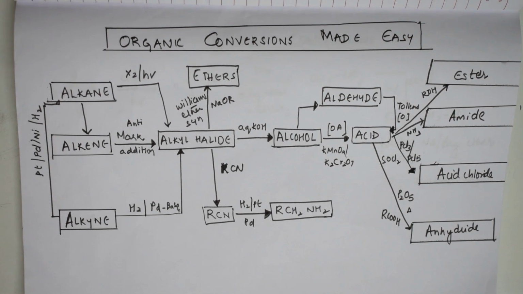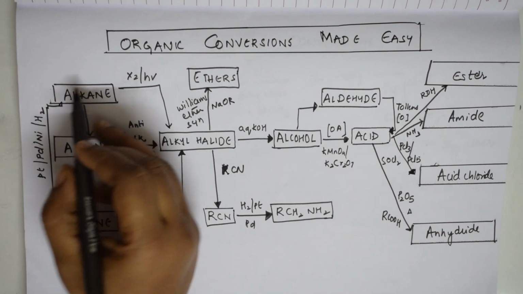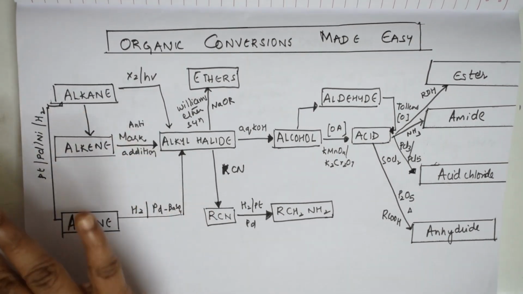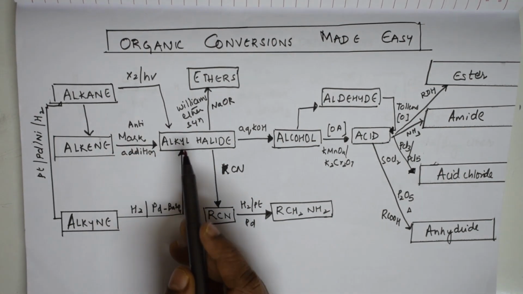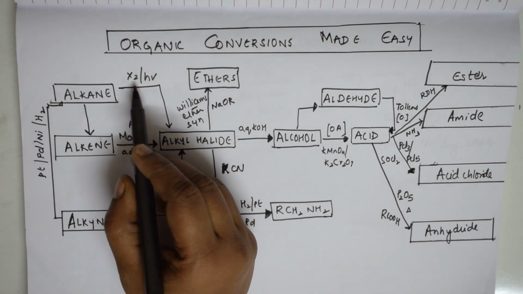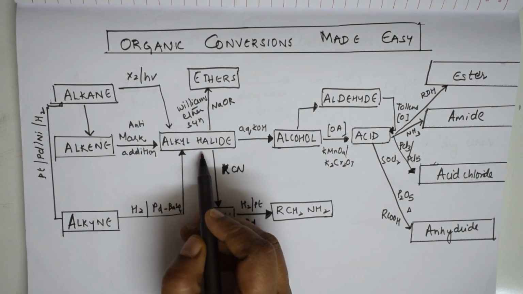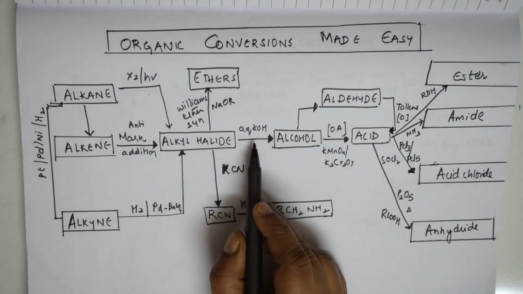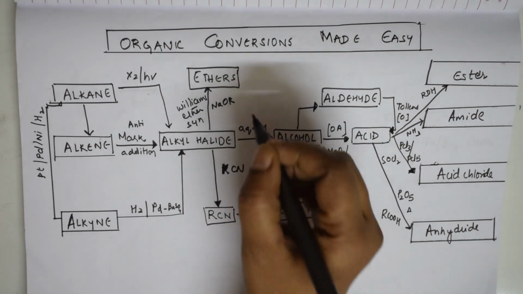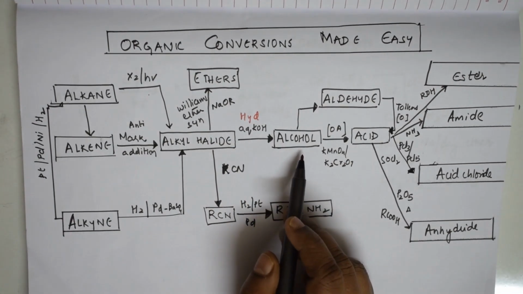Whenever we study organic conversions, we basically start with the basic hydrocarbon, alkanes. I'll give you an idea how to go about it. Alkanes, if I have to convert to alkyl halide, I'll be using free radical halogenation in the presence of halogen. Further, for alkyl halides, I use aqueous KOH. What is its role? It helps in the hydrolysis process. In the hydrolysis process, it gets converted to alcohols.